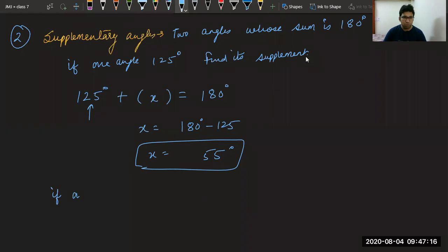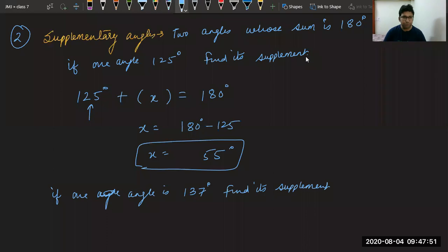If one angle is suppose 137 degree, find its supplement. Please try. If one angle is 137 degree, find its supplement. It is very easy. Nana, good. Kanishka and Tushita. No, Tushita, why 45?